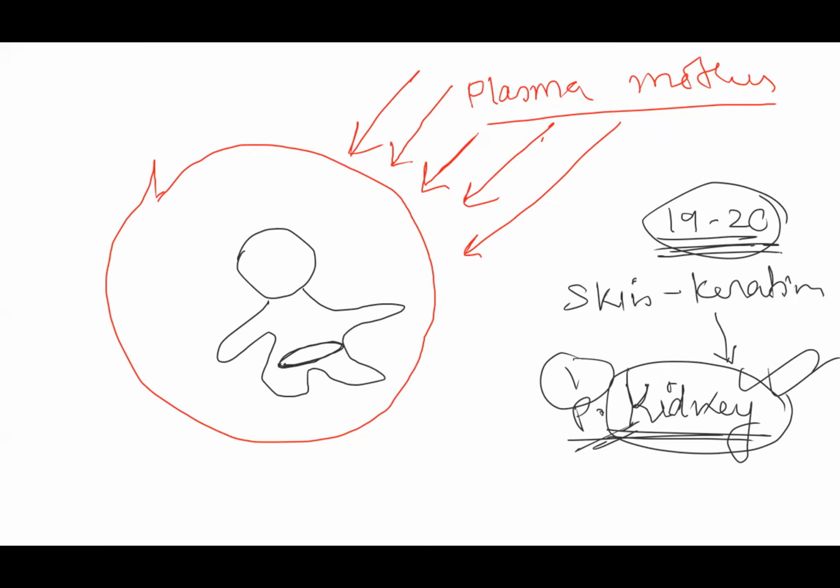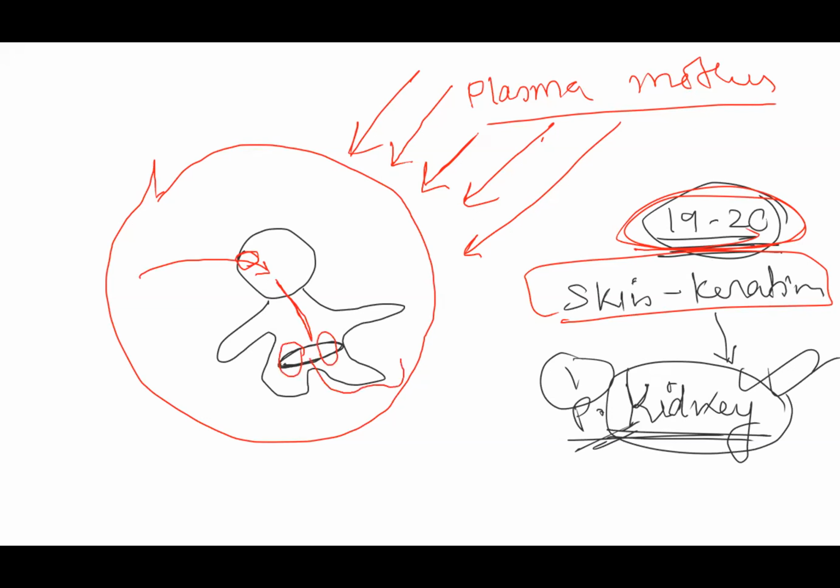Now, after 19 to 20 weeks, the skin becomes absolutely keratinized. Now, this amniotic fluid cannot pass through it. How it passes is that the baby will swallow some amniotic fluid, and this amniotic fluid will go via the gastrointestinal system, and then it will also enter the renal system, and from the renal system it will be excreted in the form of urine, and again come back to the circulation. Again it will be swallowed by the baby. Again in this way it will go.